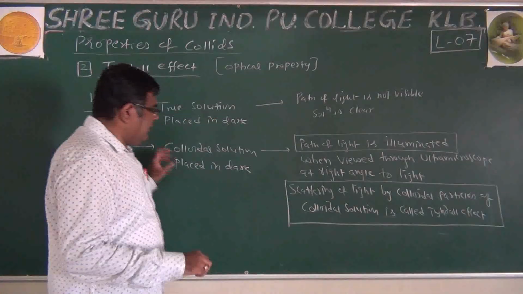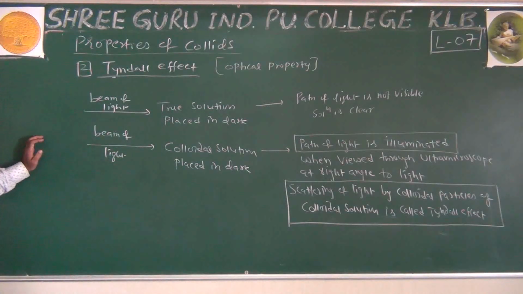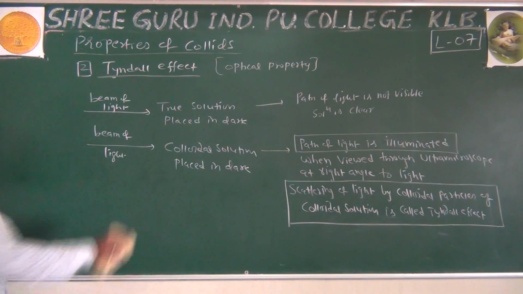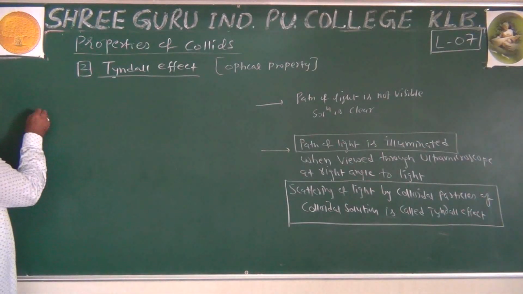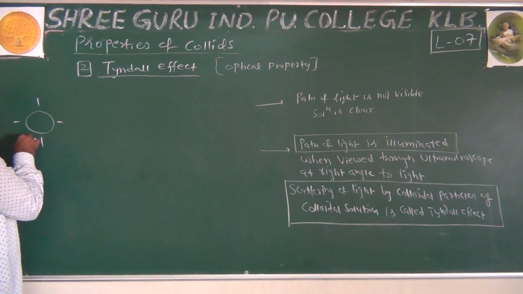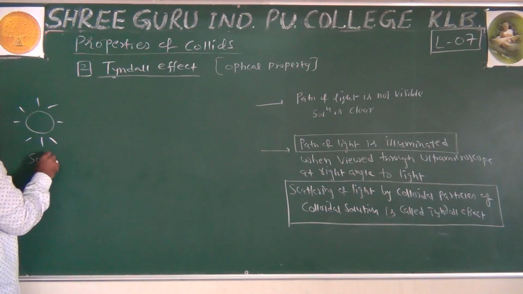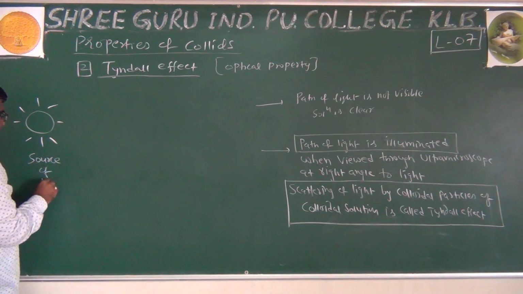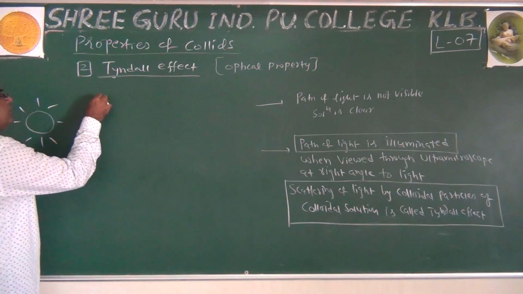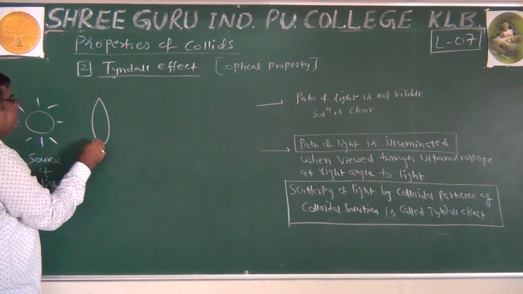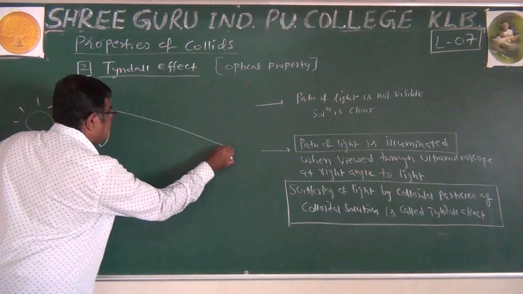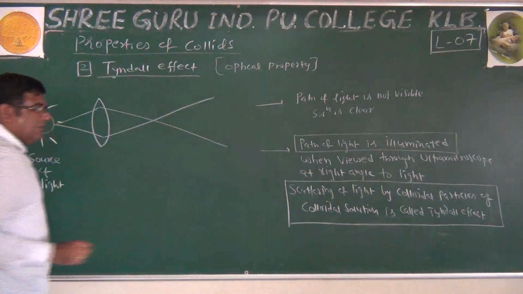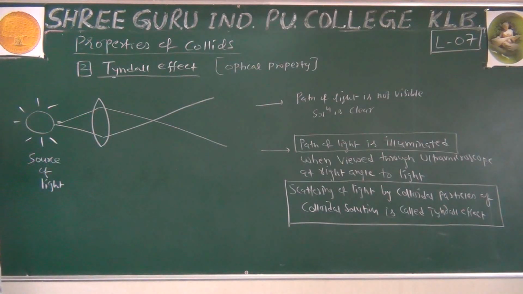That's why I will draw a diagram and explain this. I will just make space here. This is the source of light, a torch, or we can keep a lamp. This light is passing through this lens or any glass material through which it is passing. Then